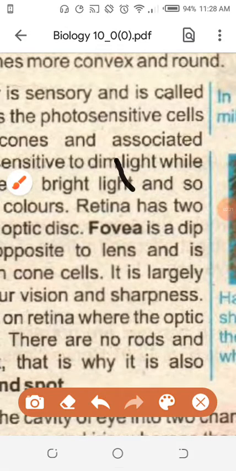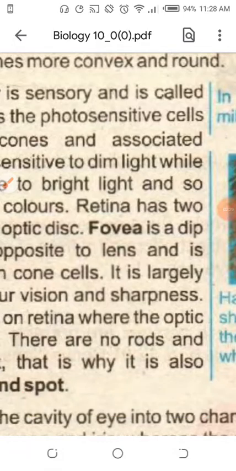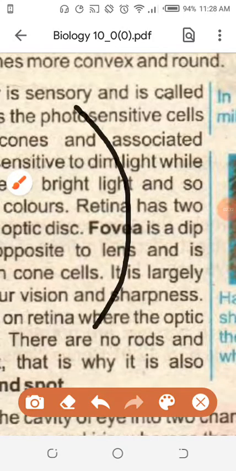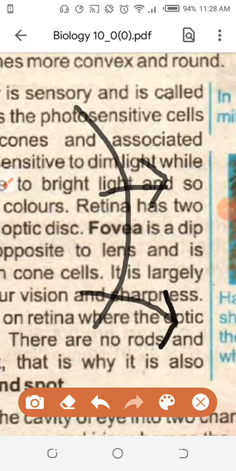And what is the fovea? Fovea centralis is the area in the retina which consists of rod shaped cells and cone shaped cells. There are two areas in the retina: one area with rod shaped cells and cone shaped cells, and one area without rod shaped cells and cone shaped cells. The area with rod shaped cells and cone shaped cells is called fovea centralis.